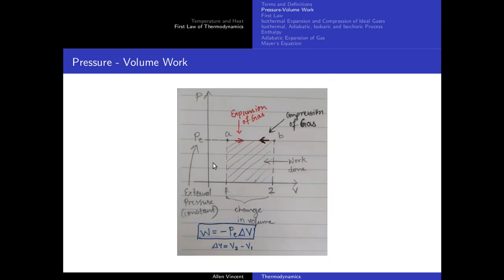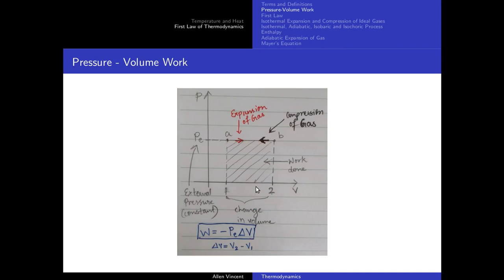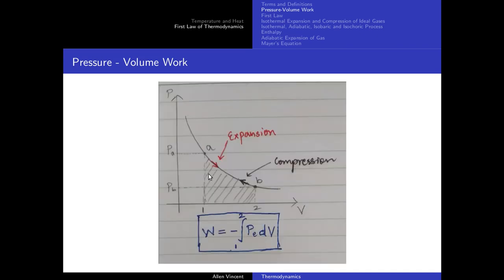Here the area under the curve is different compared to this one. It is still going from state A to state B, but here the area is different and here the area is different. Okay, so this tells us something very important about work. Work depends upon the path that it takes for the gas to expand or compress.